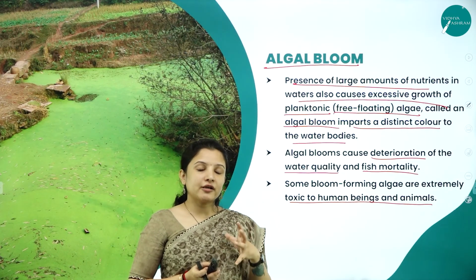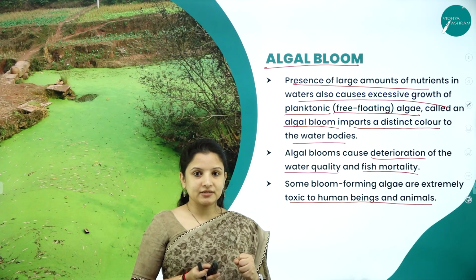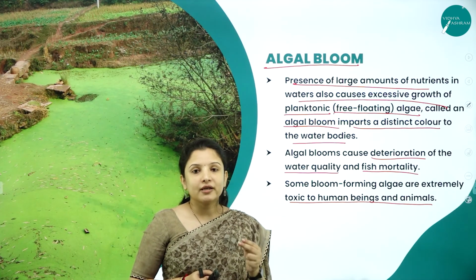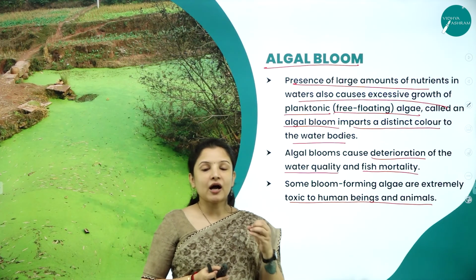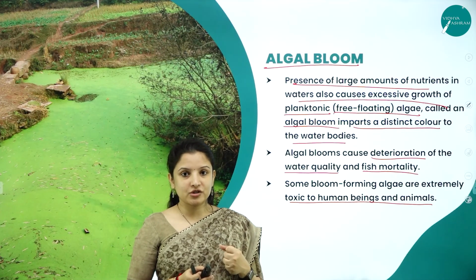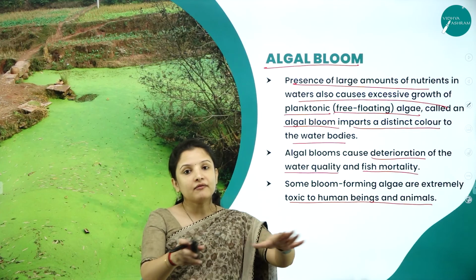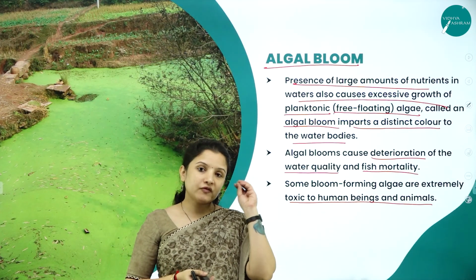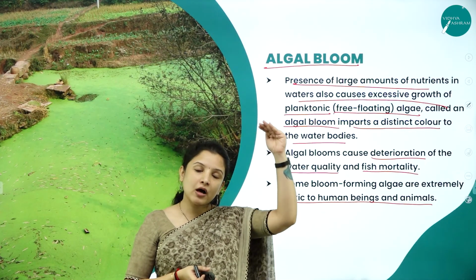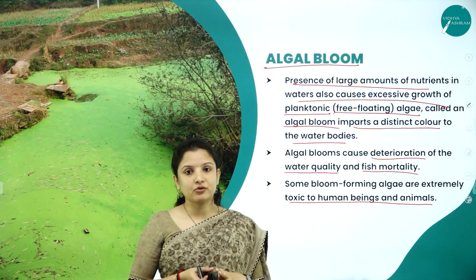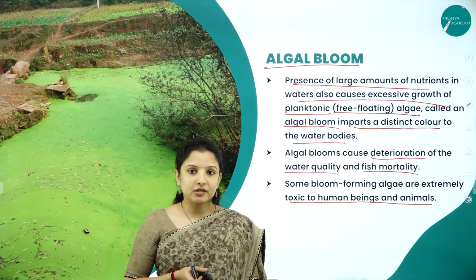So when the nutrient content in the water body increases, it is a boon, or it is good for the algae, right? The algae will start making use of these nutrients and they will start growing so fast that they will cover the entire lake. Now, if the entire lake is covered, how will the sunlight penetrate into the lake? It will not penetrate, right?